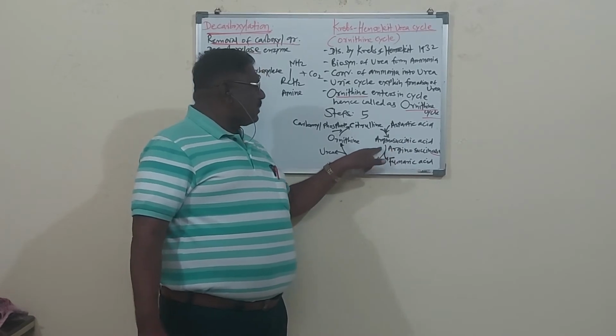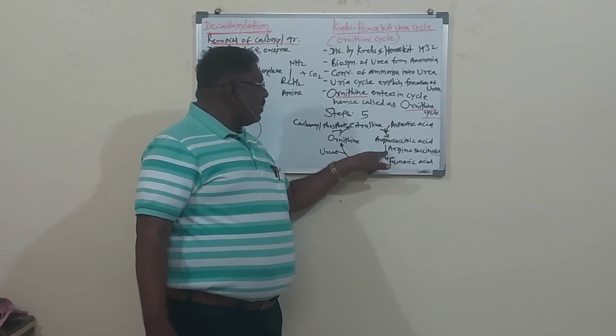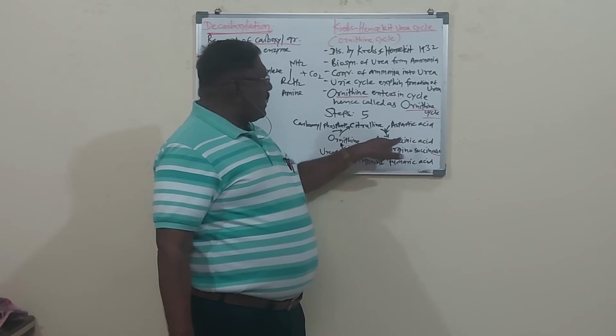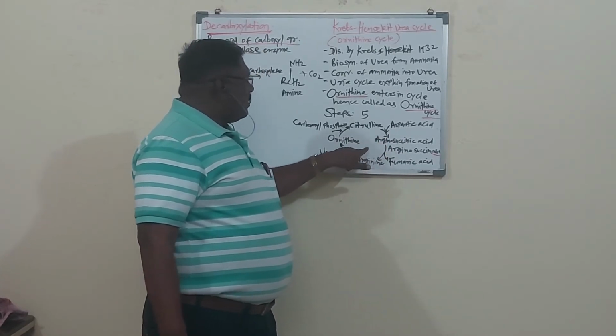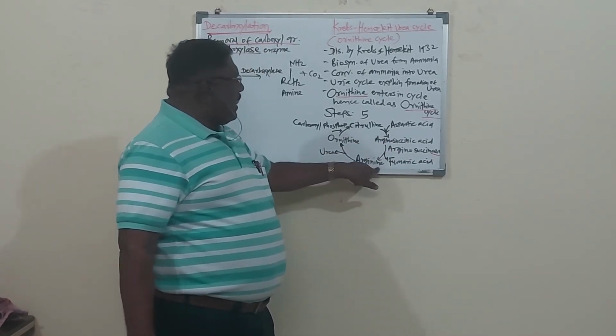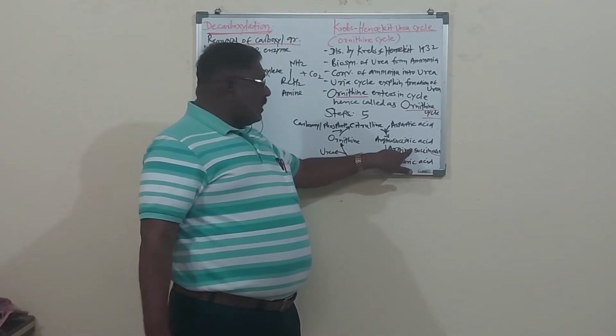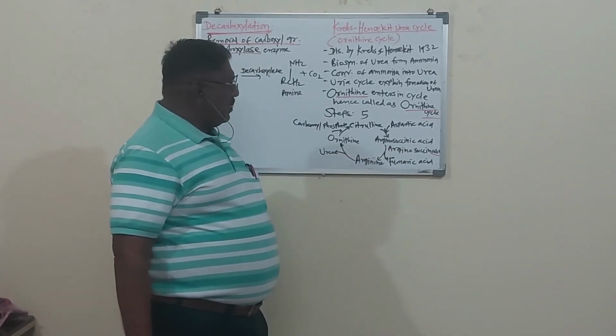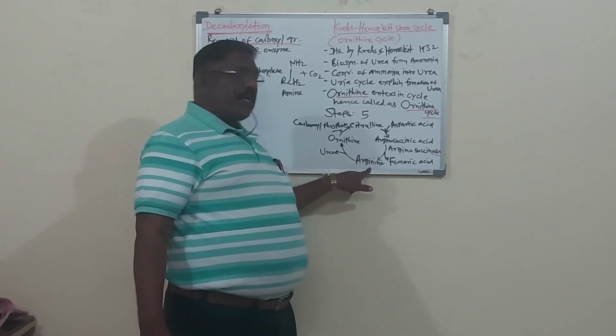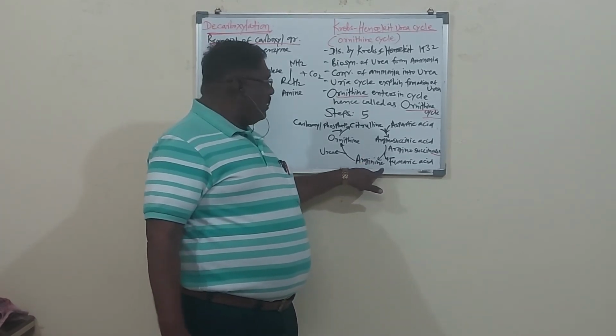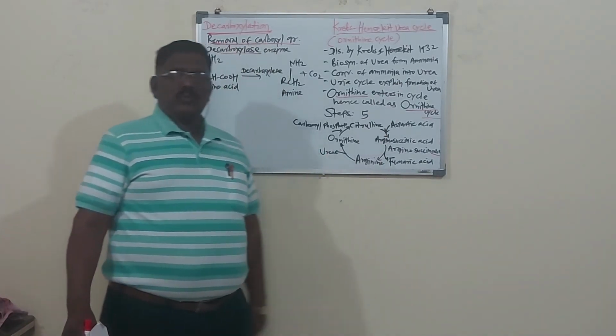This enzyme, arginosuccinase, acts on arginosuccinic acid to convert it into arginine. It works as a biological catalyst. The reaction happens, arginine is formed and fumaric acid is removed.